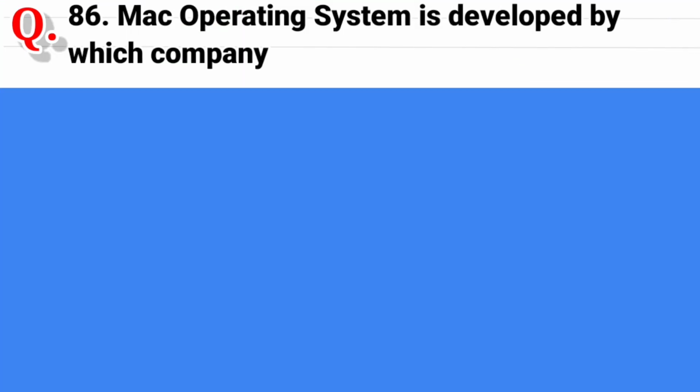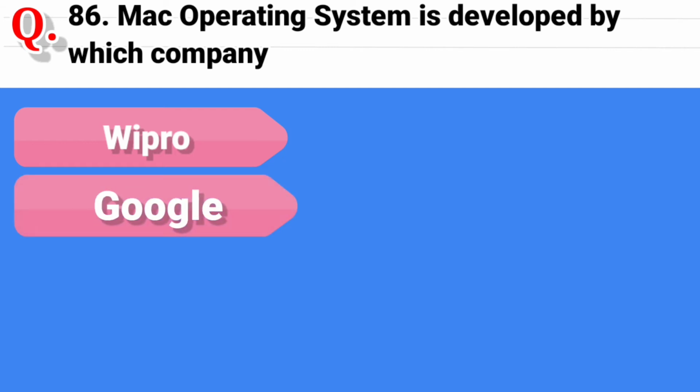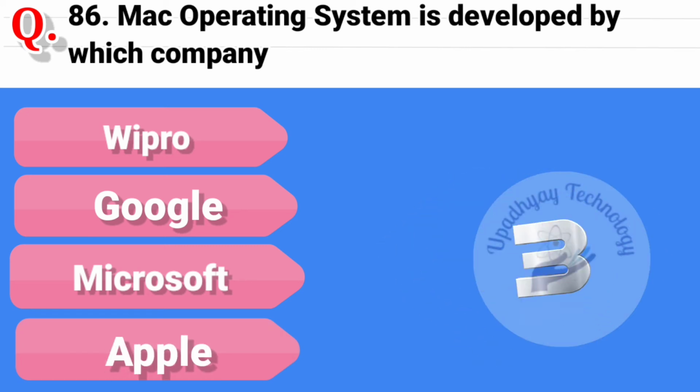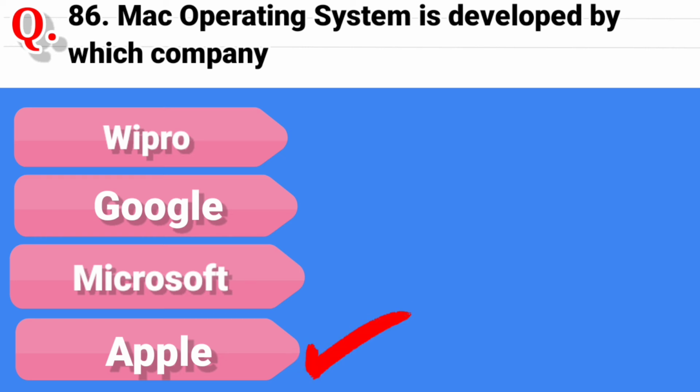Question 86. Mac operating system is developed by which company? And the options are Wipro, second option is Google, third option is Microsoft, and the last option is Apple. And the correct answer is Apple.